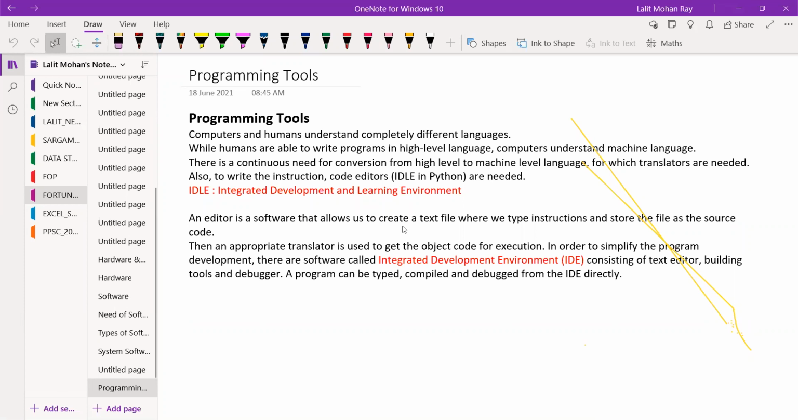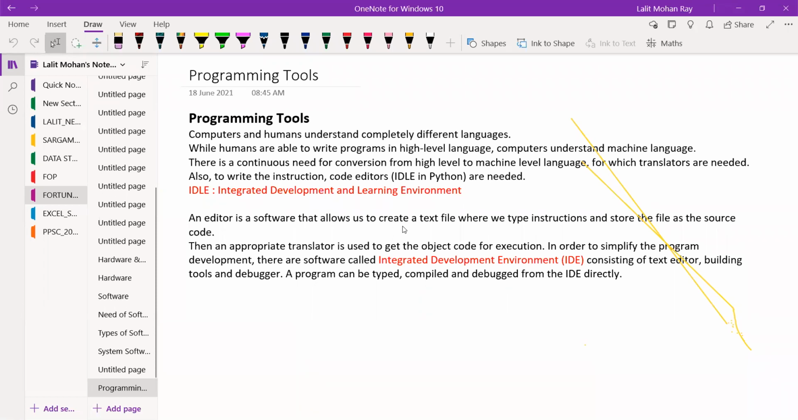Computer and human understand completely different languages. Humans understand only high level languages like English, Hindi, Odia, all types of human languages. Computer languages are broadly divided into two types: high level language, and low level language, which is again divided into two parts: assembly language and machine code or machine level language. Humans understand only the high level language, which is generally written in English.